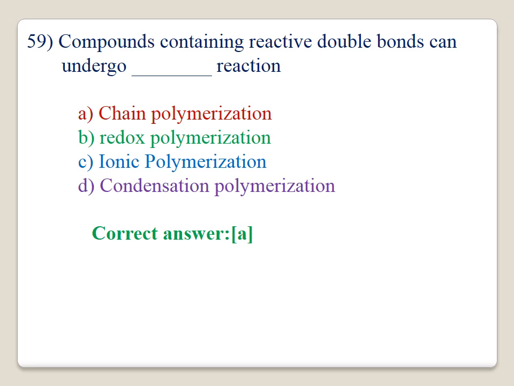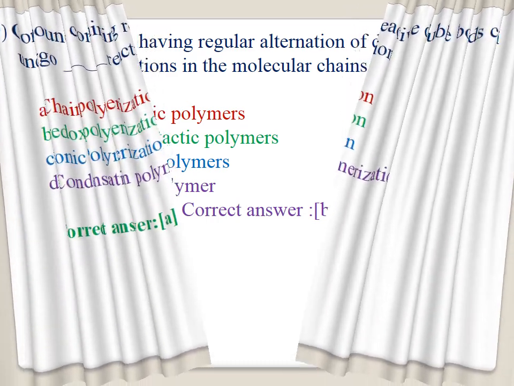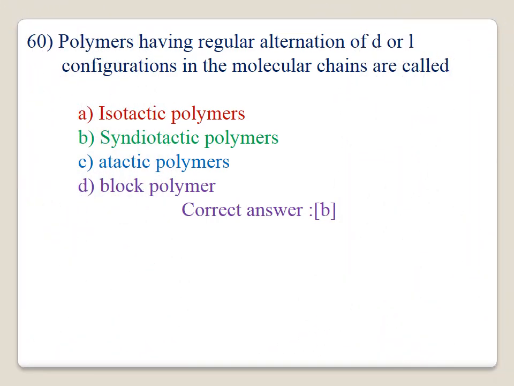A compound containing reactive double bonds can undergo dash reaction. Option A is correct. This type of compound undergoes chain polymerization reaction. Option A. Polymers having regular alternation of D or L configuration in the molecular chains are called. Option B, syndiotactic polymer. Syndiotactic polymer. Option B is correct.